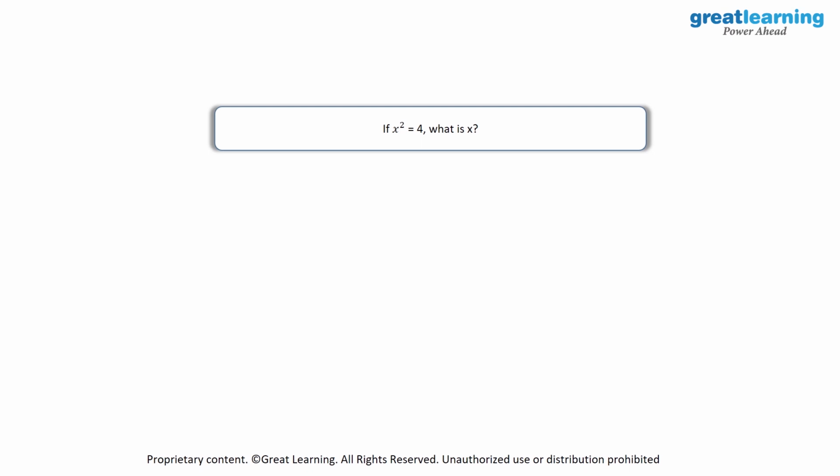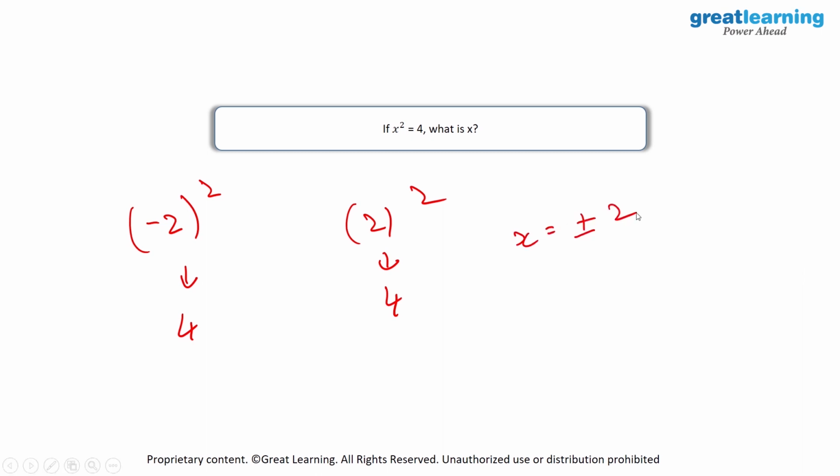As you see, if x square is equal to 4, we need to find out what x is. Here we can have two solutions, because minus 2 whole square is equal to 4 and 2 whole square is also equal to 4. That is why, for x square is equal to 4, we have two solutions, which are minus 2 and plus 2. We will write down the solution like this: x is equal to plus minus 2.